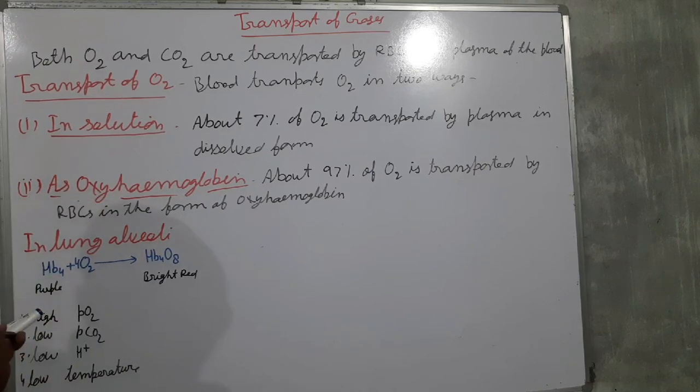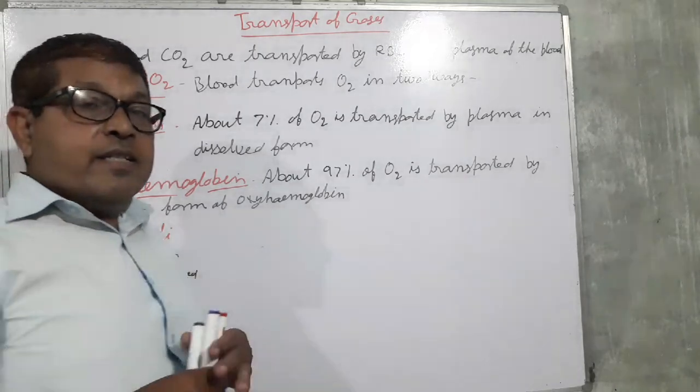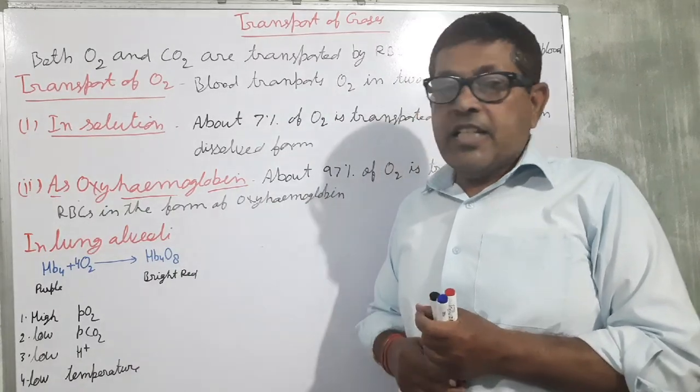Here what situation is there? In the lung alveoli, high partial pressure of oxygen, low partial pressure of carbon dioxide, low hydrogen ion concentration and low temperature. These factors favor the formation of oxyhemoglobin.